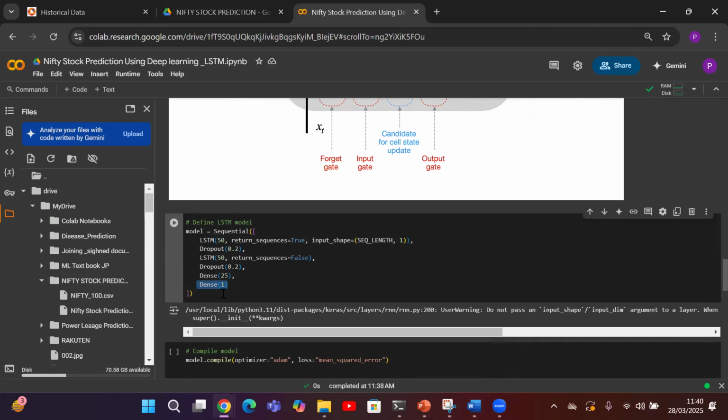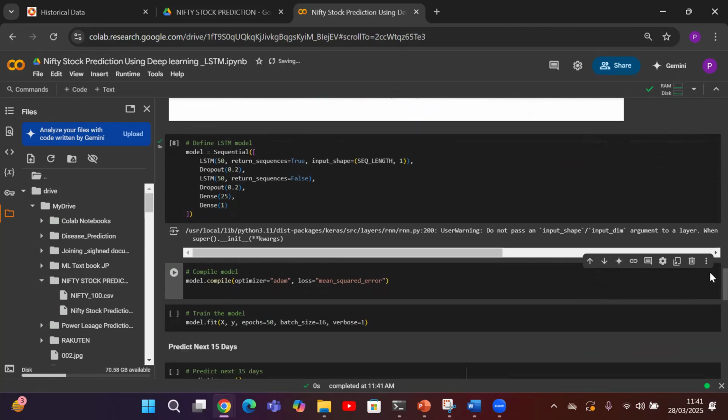Once we are clear about the structure of our neural network, we are going to compile it. While compiling, we need to identify which kind of optimizer we are going to use for that particular application. We will be using Adam in this case. Also, I have to provide what kind of loss function for the backpropagation. Once the model is trained, it has to update the different weights. We need to provide some kind of loss function, which is going to be optimized by using Adam. We will be using mean squared error in this case because this is a numerical data prediction. So I'm going to compile it with optimizer and loss function.